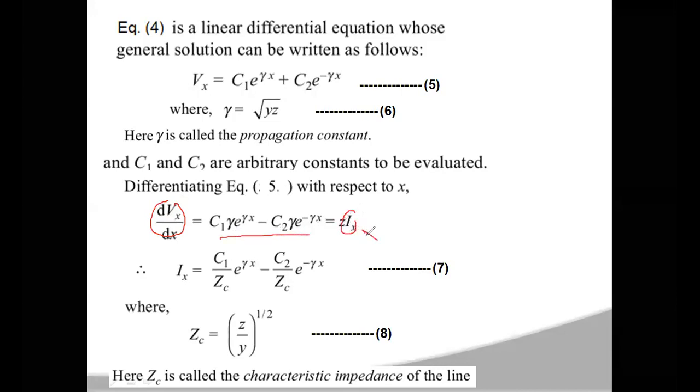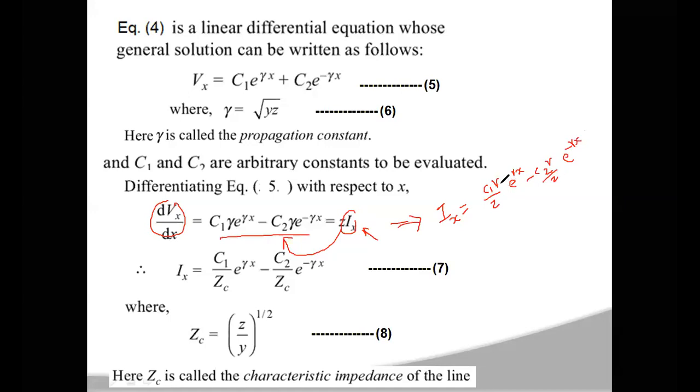So from this, ix can be written, with z going to the other side, as ix equal to C1 gamma by small z into e power gamma x minus C2 gamma by small z into e power minus gamma x.